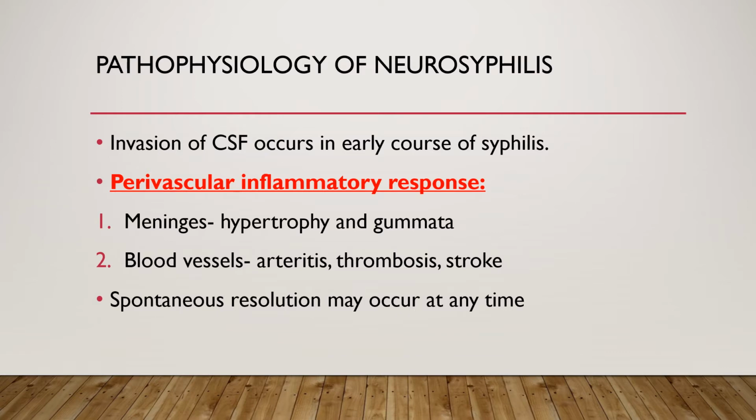The pathophysiology of neurosyphilis. The invasion of CSF occurs in the early course of neurosyphilis. The main pathology is perivascular inflammatory response, in which when the meninges are involved, there may be meningeal hypertrophy, which may later lead to formation of gummata, and in case the blood vessels are involved, they may develop inflammation, hence they may develop arteritis or thrombosis, which may further lead to stroke. There may be a spontaneous resolution over time of the meningeal involvement.